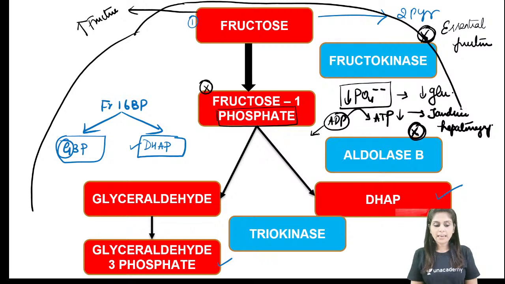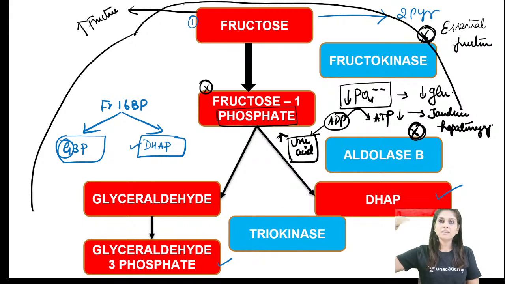When ADP is not converted to ATP, ADP has got no role to play. So unwanted ADP will be catabolized to form uric acid. So this causes hyperuricemia. And whenever there is hyperuricemia, uric acid prefers to get secreted along the renal tubules. So what will accumulate? Lactic acid accumulates.